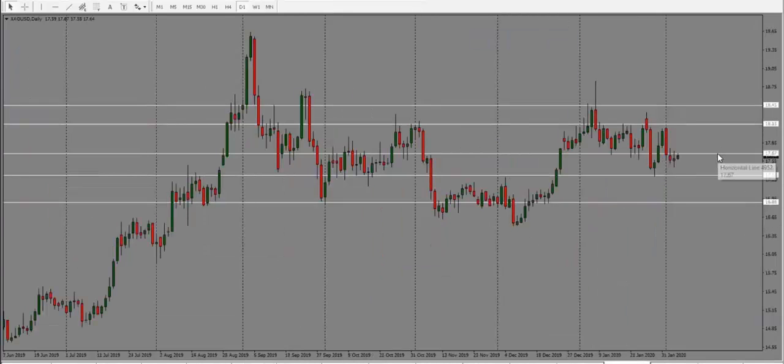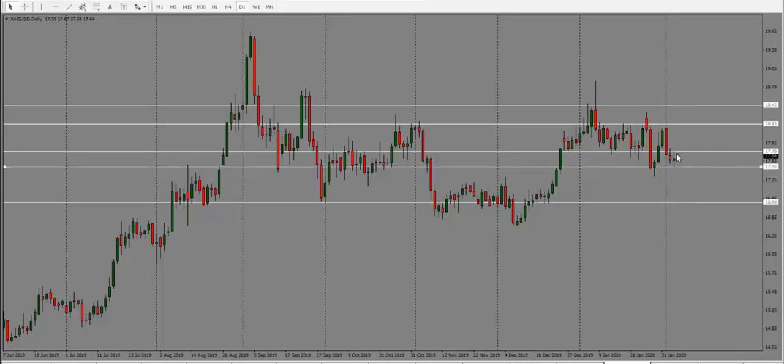Silver here, silver is looking neutral. It's at an interesting point here. It's into resistance, but then it's also into support here.